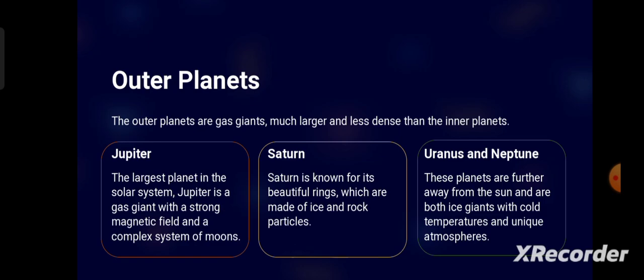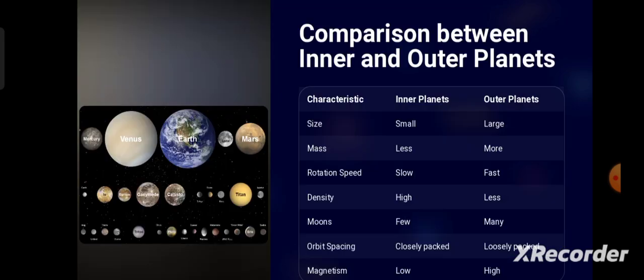Then Uranus and Neptune, these two are far away from the Sun, and both are ice giants, with cold temperatures and unique atmospheres. We can say the frozen planets. These are. Then when we do a comparison between inner and outer planets, there are several parameters like size.